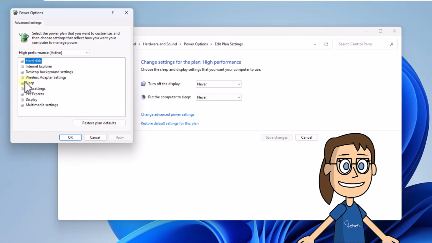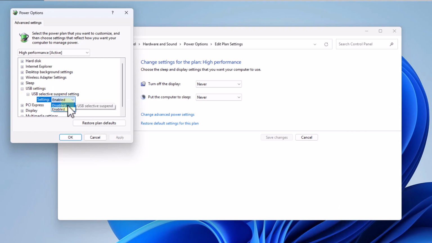In the pop-up window, open the USB Settings option. There, in USB Selective Suspend Settings, you're going to set the disabled value. Click Apply and OK.